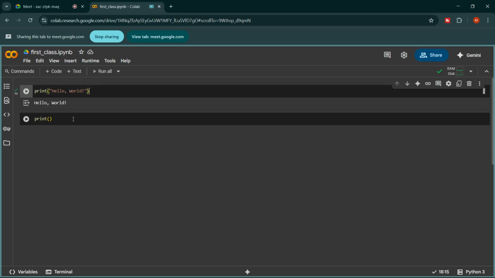I have written this is my first sentence in single quote, and if I execute it, I will have exactly the same sentence at the bottom of the cell. Is it clear now?